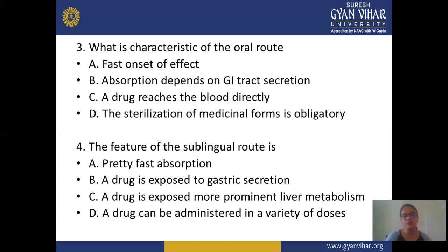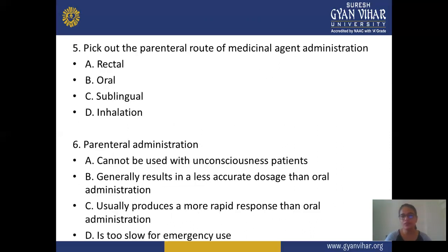In the fourth question, the feature of the sublingual route: A is pretty fast absorption, B is the drug is exposed to gastric secretion, C is the drug is exposed to prominent liver metabolism, and D is the drug can be administered in a variety of doses. Fifth question: pick out the parenteral route of medicinal agent administration. A is rectal route, B is oral route, C is sublingual route, and D is inhalational route.